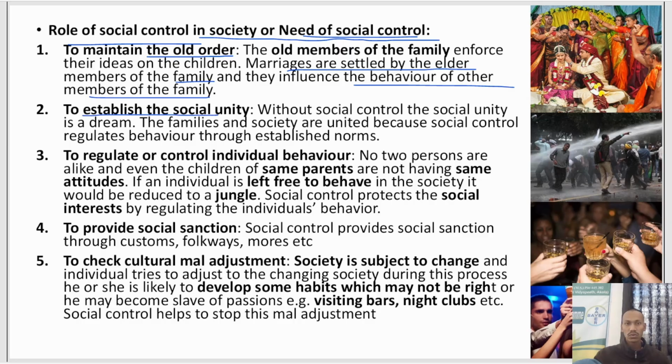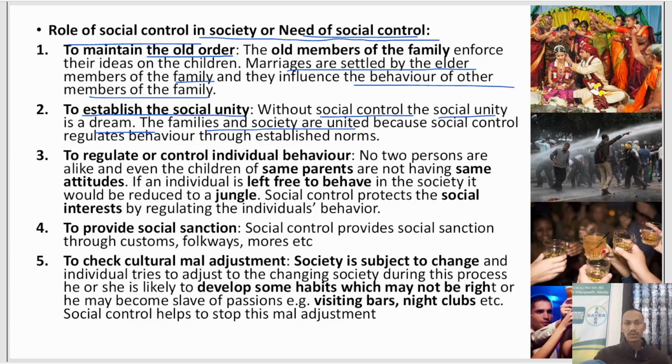Then, to establish social unity. Without social control there is no social unity, because if social control is not there and people do as much as they want, there will be no togetherness, because everyone has different kinds of thinking. So there will be no unity among people. When there is an idea that we are all Indians, that will bring us together.